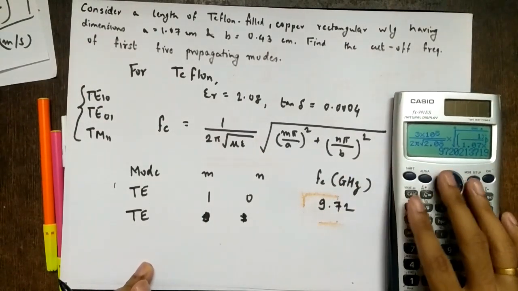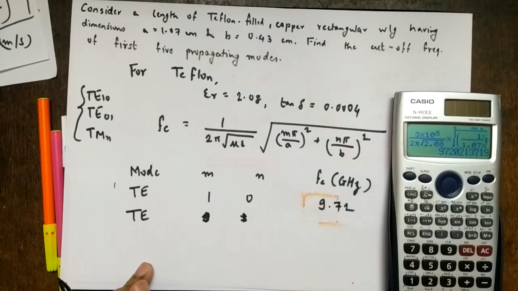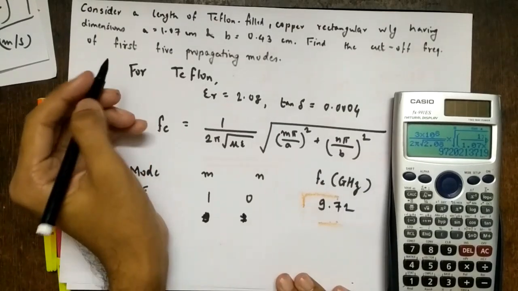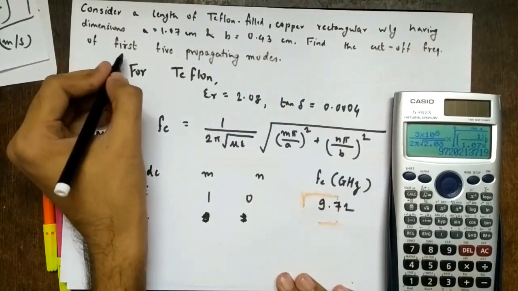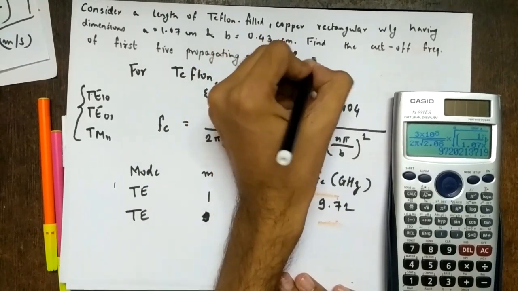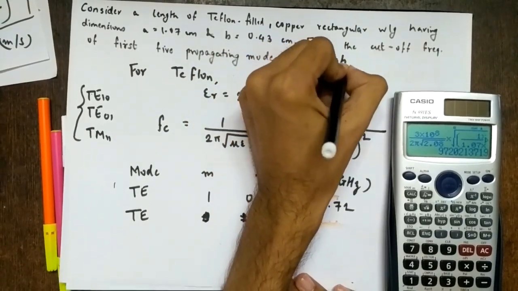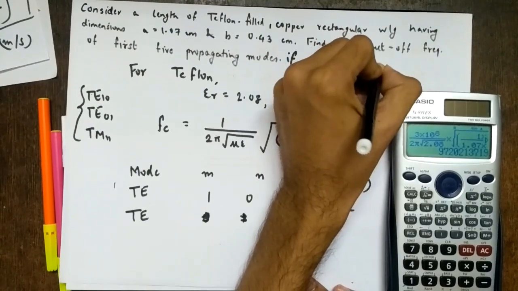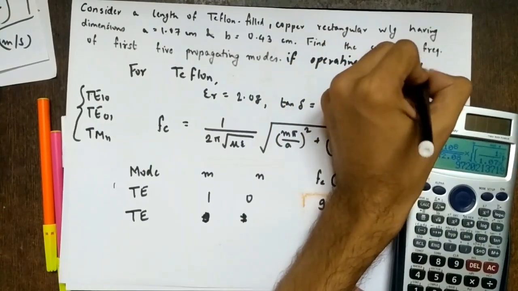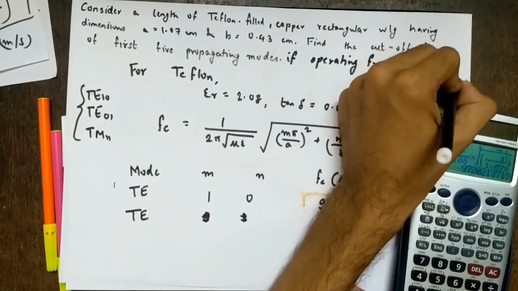Next, I forgot, the question is: find the cutoff frequency of the first 5 propagating modes if the operating frequency is 15 gigahertz.